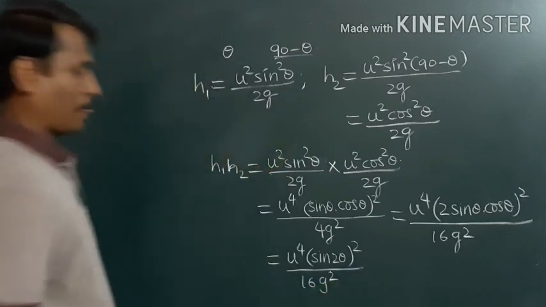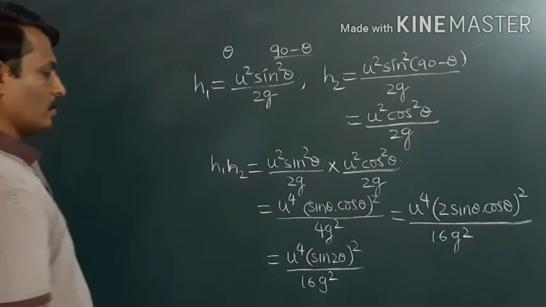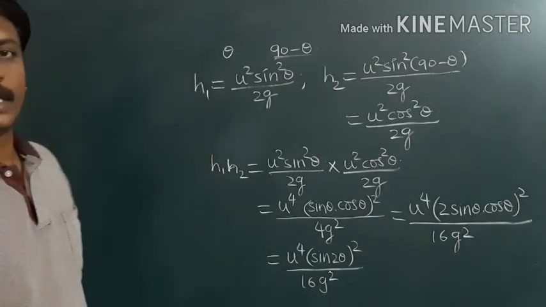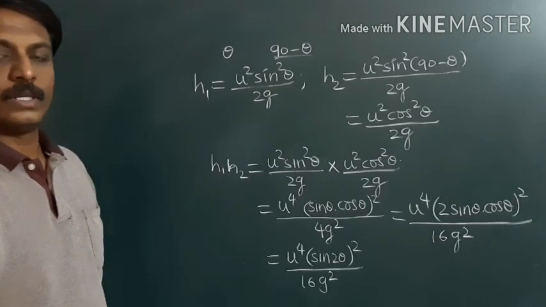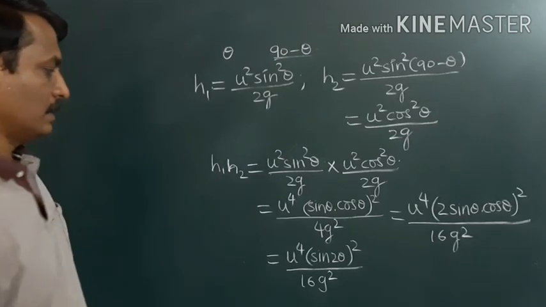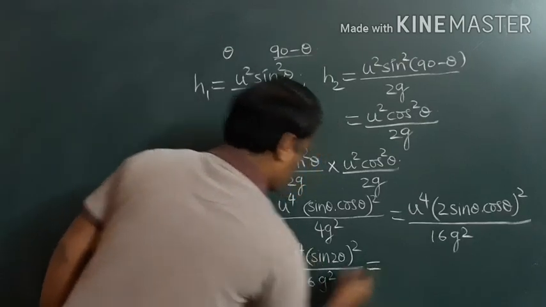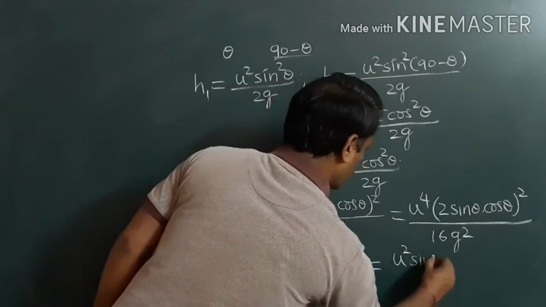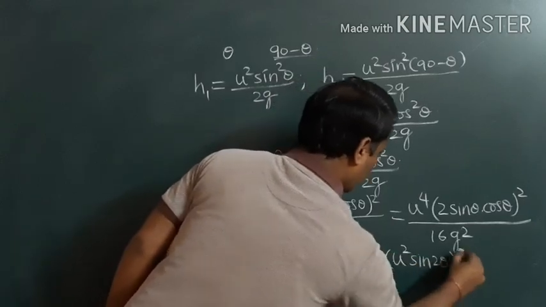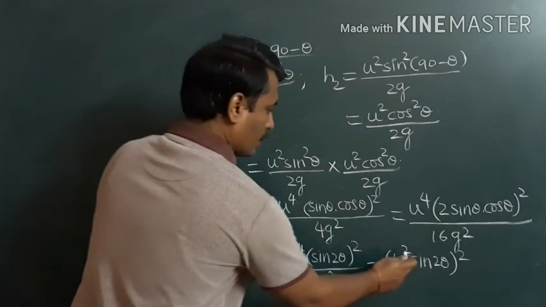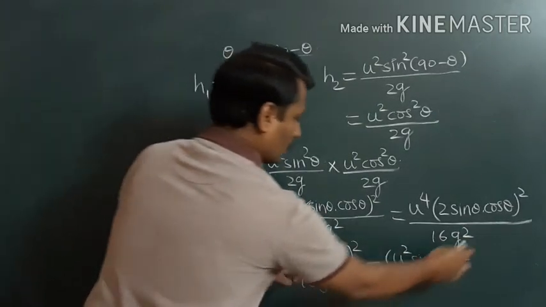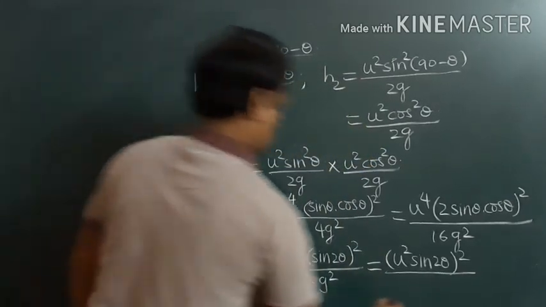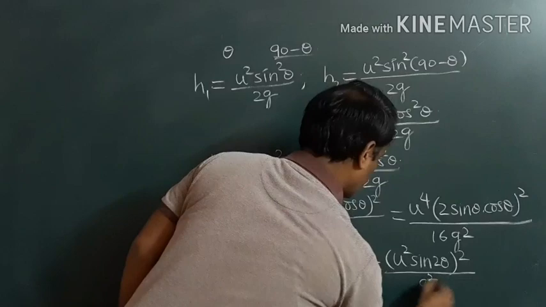But we also know that r is equal to range. Range is equal to u square sin 2 theta by g. So we will write it in that form. We will write u raised to 4 as u square into u square, and sin square 2 theta divided by 16g square.